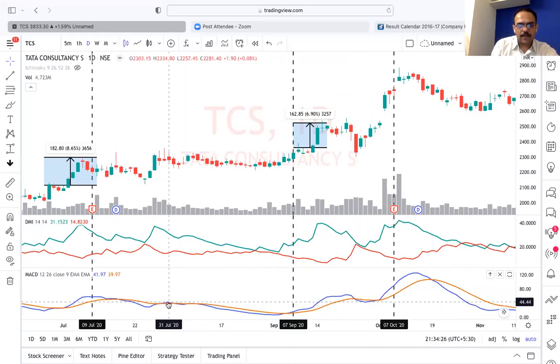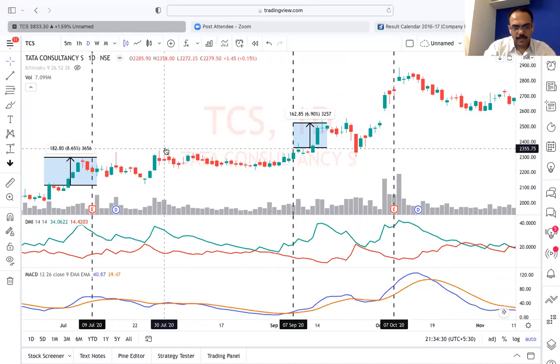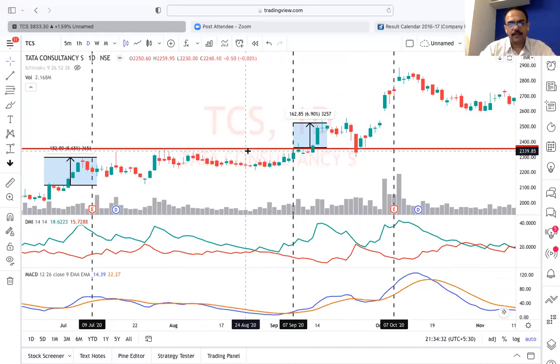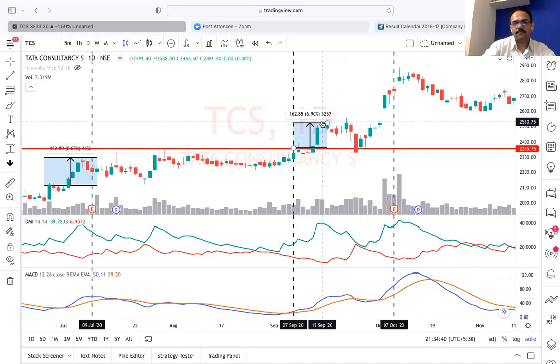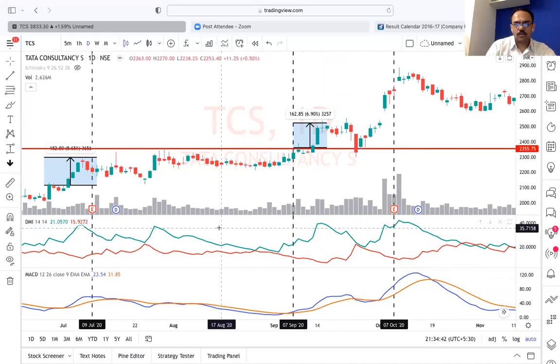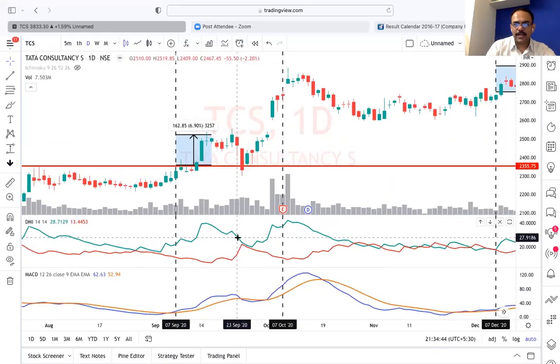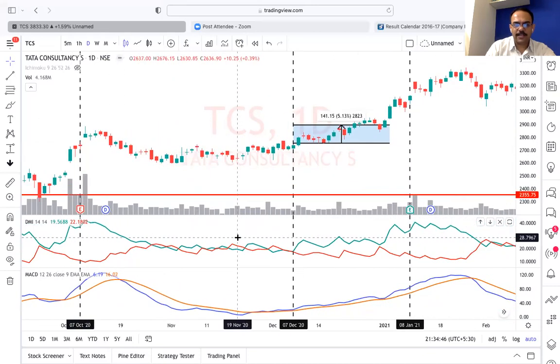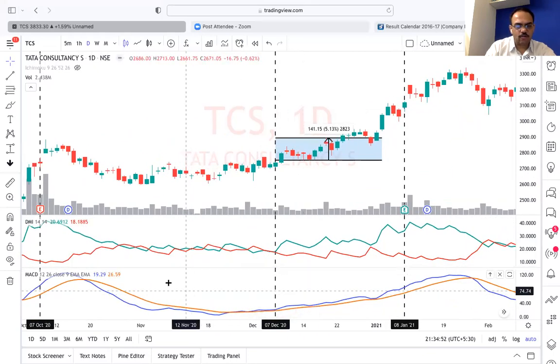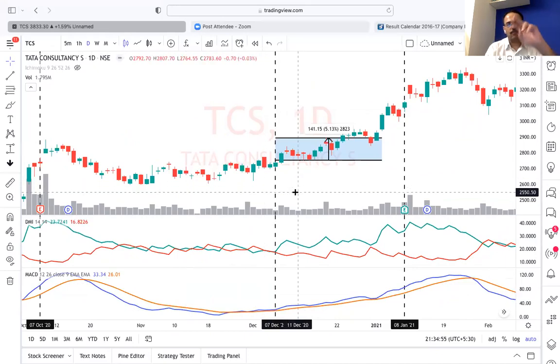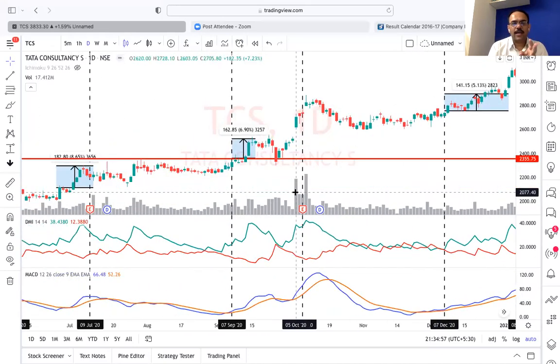Wherever it has gone down, take that top and draw a line here. Whenever price crosses above this line, you buy and earn 5%. So you can use either the crossover or MACD.